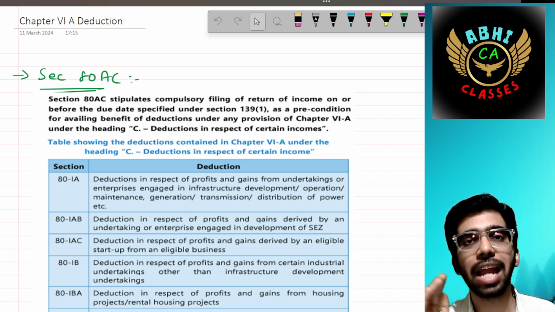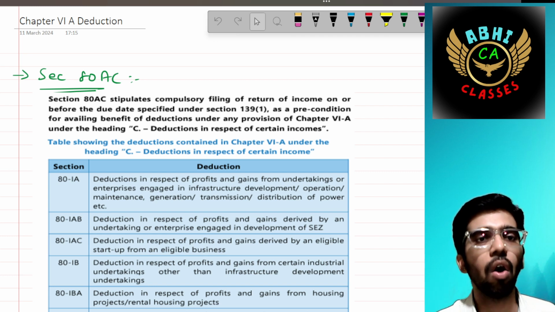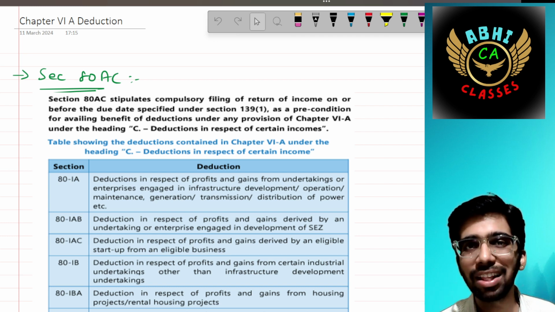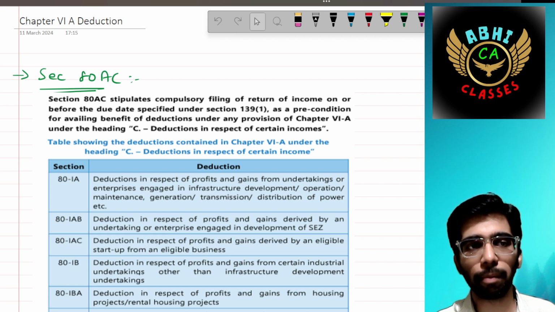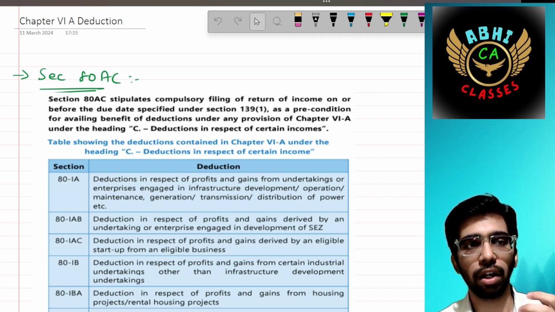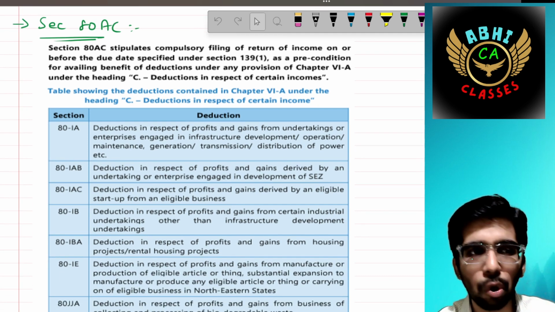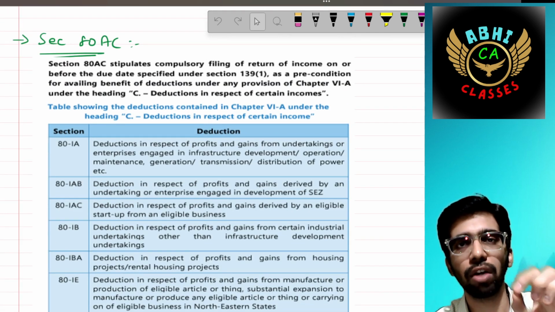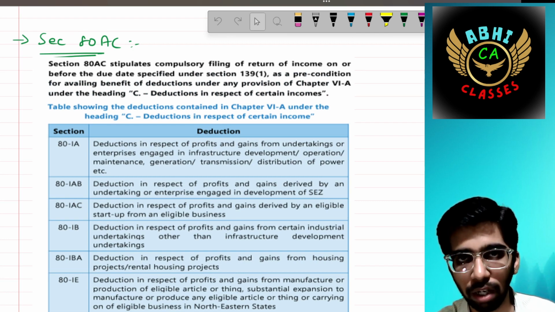Section 80AC stipulates the compulsory filing of income tax return on or before the due date specified under Section 139(1) as a precondition for availing the benefit of deductions under Part C, that is deductions in respect of certain incomes. You can go through these incomes once, but what is very important is that you have to file your income tax return before the due date only in order to claim these benefits.